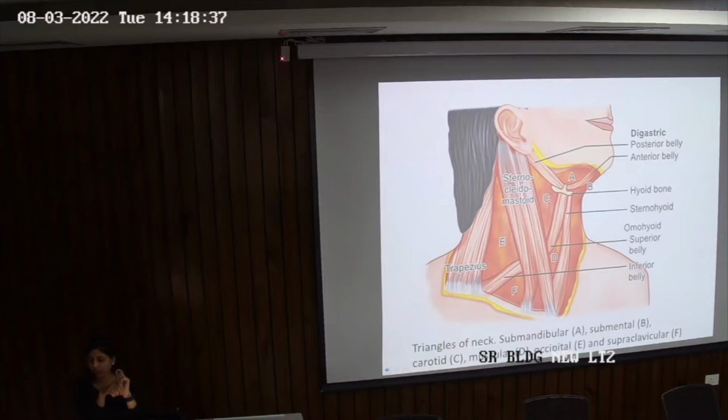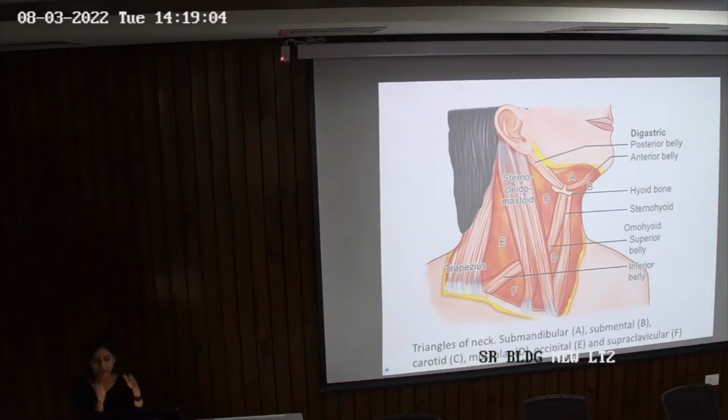Okay, now what is 1B? 1B group of lymph nodes are the ones which are present in your digastric triangle. So the content of the digastric triangle, more importantly, there is the submandibular gland, there is the facial nerve, there's the facial artery, facial vein, and then there are lymph nodes. So those lymph nodes which are present in 1B are your submandibular group. Now, what will level 2 be?